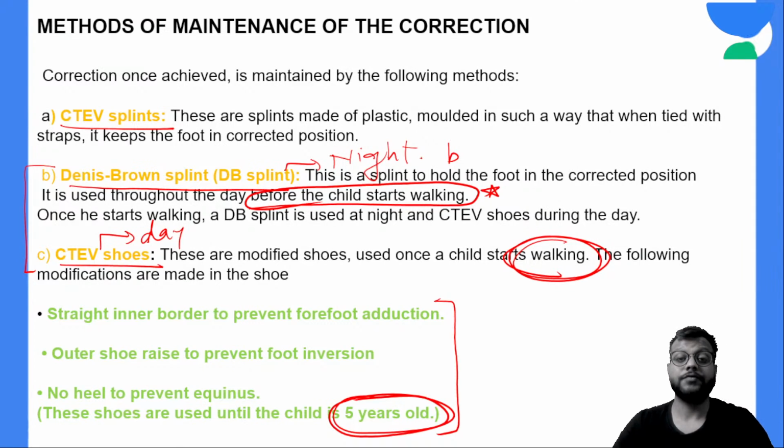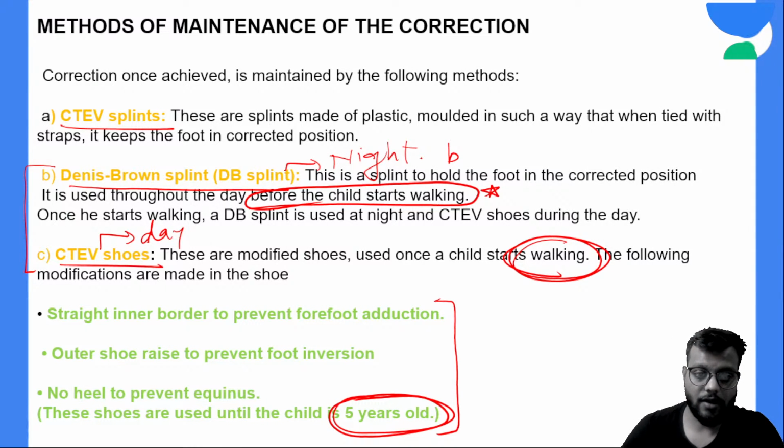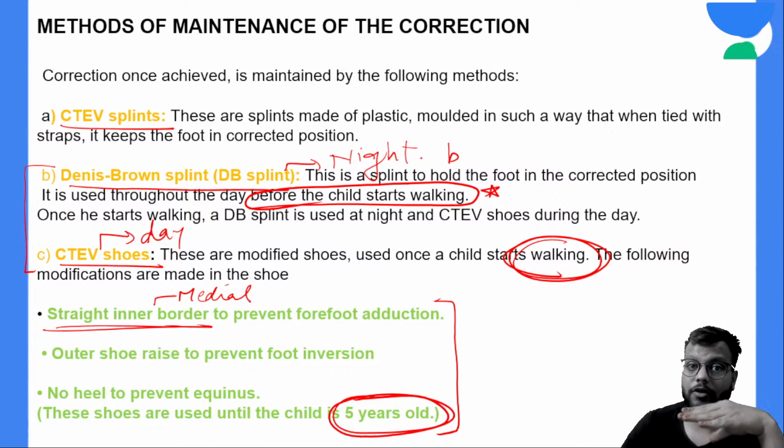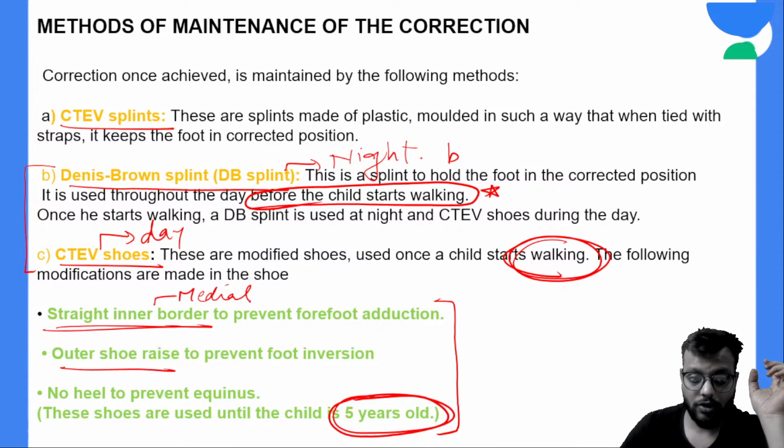Okay, and now what are the characteristic features? यहाँ पे you have the inner border, that is the medial border will be straight, not curved, so that adduction नहीं हो पाए. And the outer border will be raised, यानी it will be more thick, more elevated to prevent the inversion.